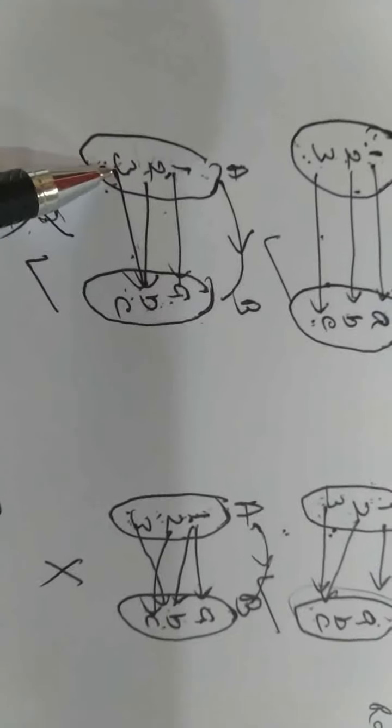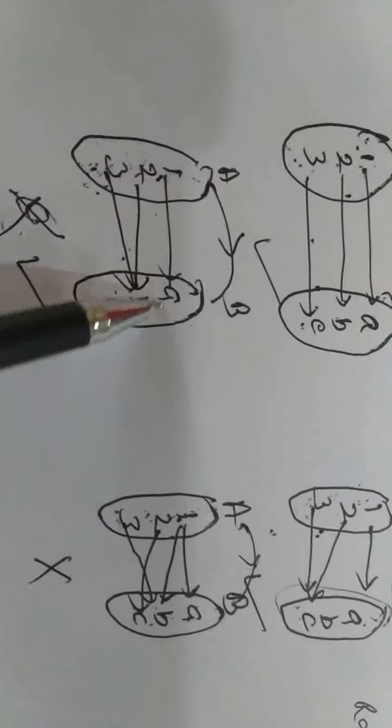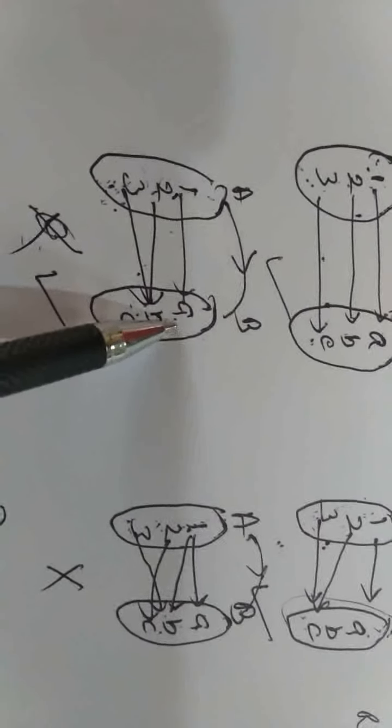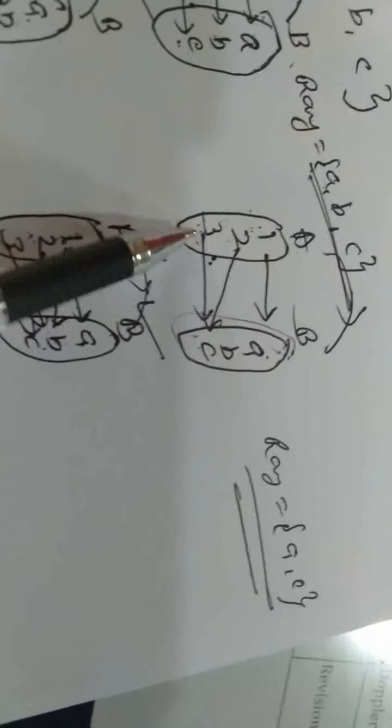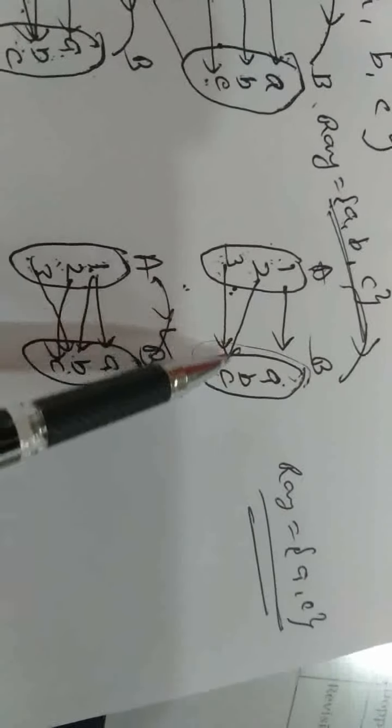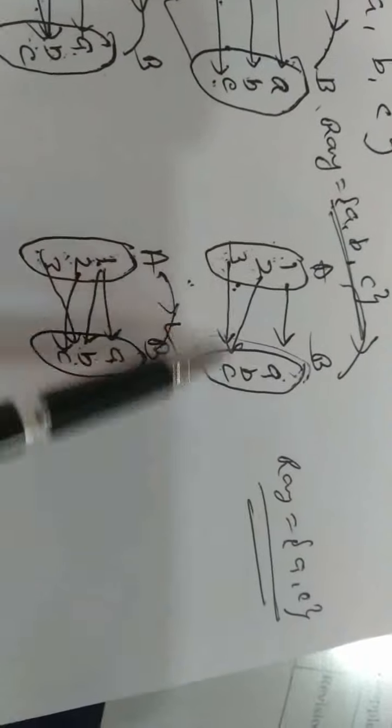Here, different elements of your set A have same images. 2 ಮತ್ತು 3 ನ image same ಇದೆ. Therefore it is not 1 1. Here also, and this is not function. Okay. And in this case, different elements of set A have no different images. Image of 2 and 3 are same. This is also not 1 1 function.